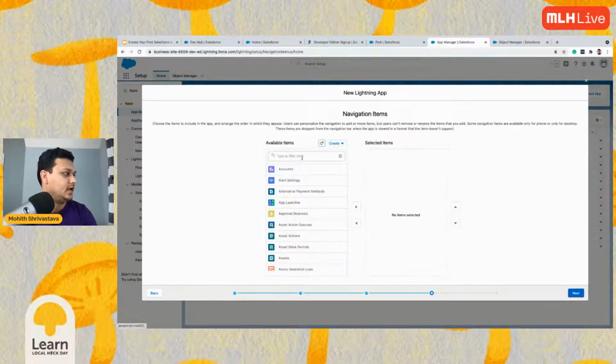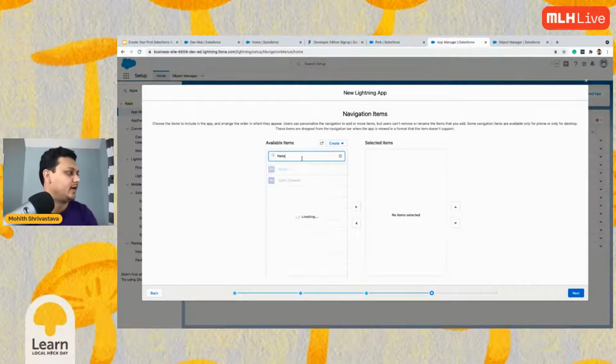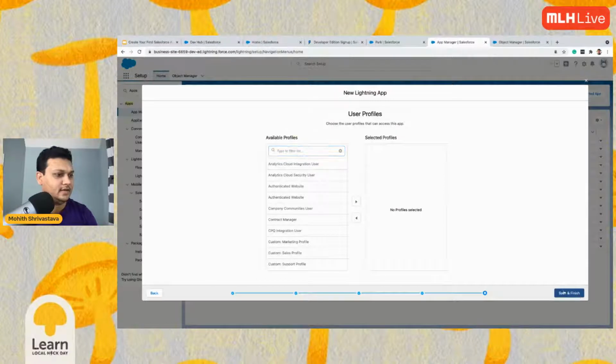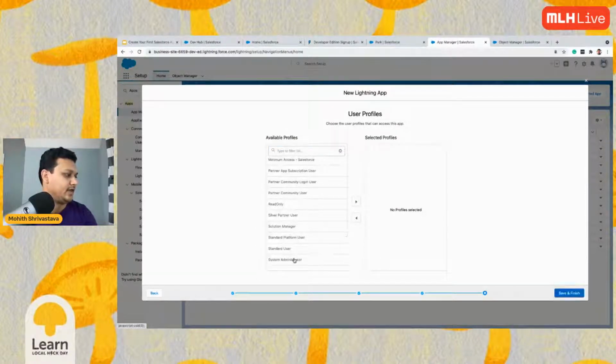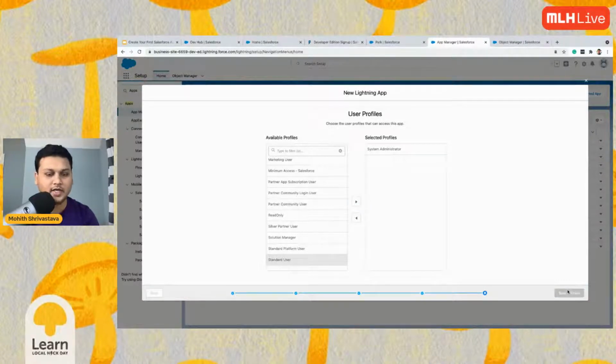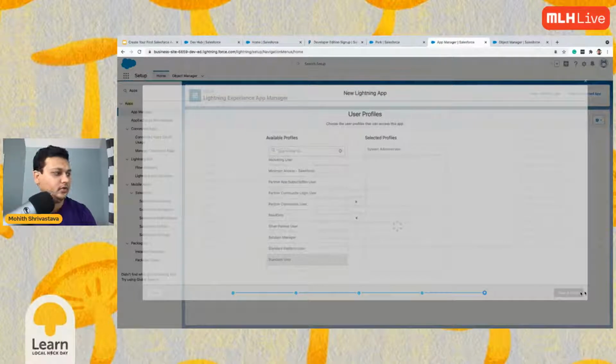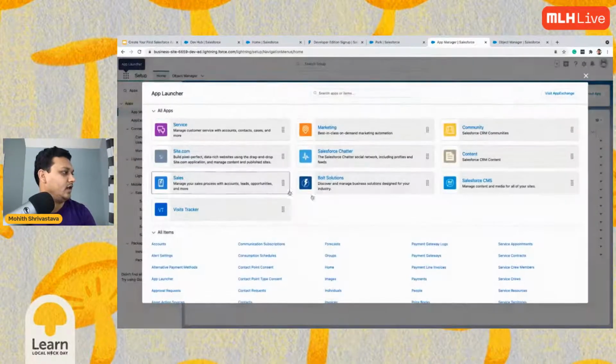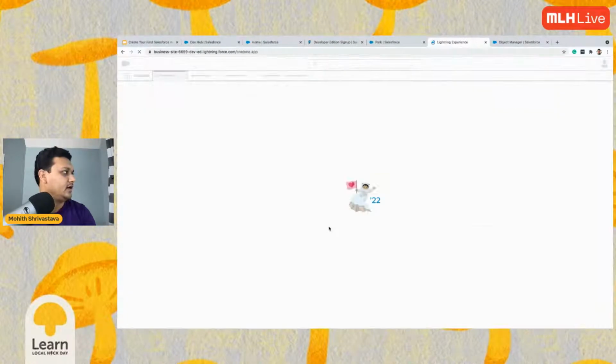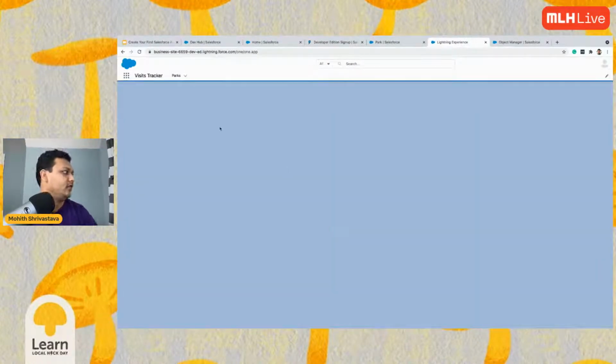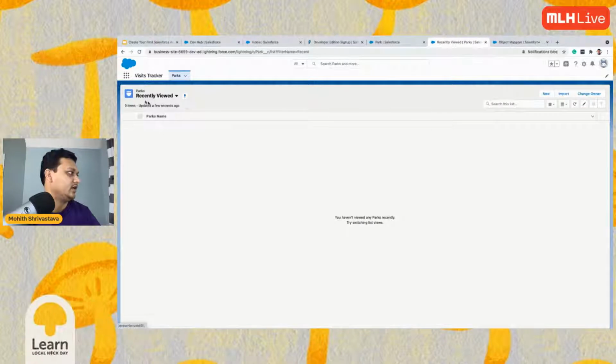Next, here, just search for parks. Parks, that's the new object that we added. And let's give access to our profile. We are system administrators, so we have profiles by which we can arrange our users. As I said, save and finish. Now if I click on the app launcher, say view all and click on Visit Tracker, this is our application. Out of the box, we have an application which has this one object called parks that we just created.